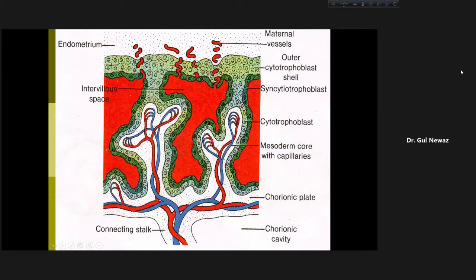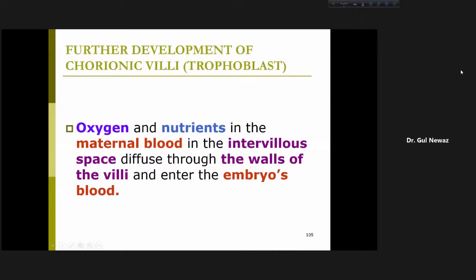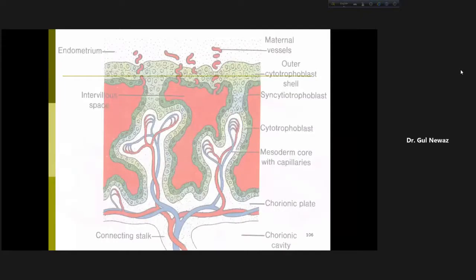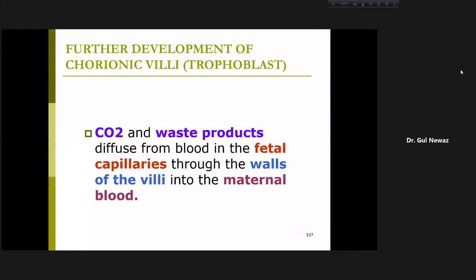The fetal lung is not working, the embryo or fetus is not breathing, so it takes its oxygen and nutrients and everything through the maternal blood. So there is a blood barrier. That is what I have said: oxygen and nutrients in the maternal blood, in the intervillous space, diffuse to the walls of the villi and enter the embryonic blood vessels. Carbon dioxide goes in the opposite direction.